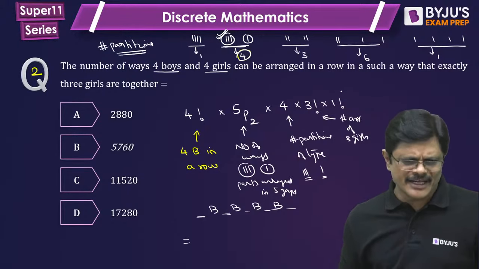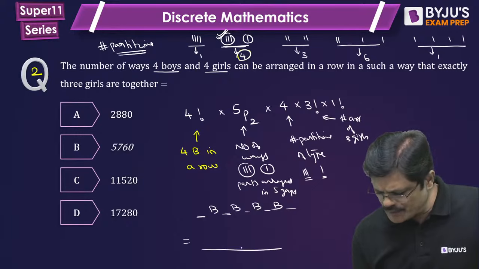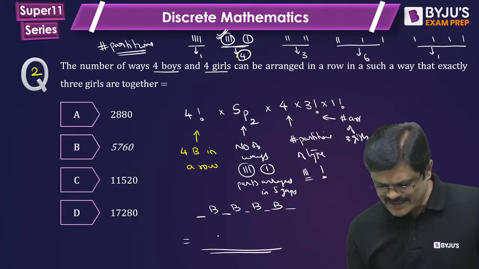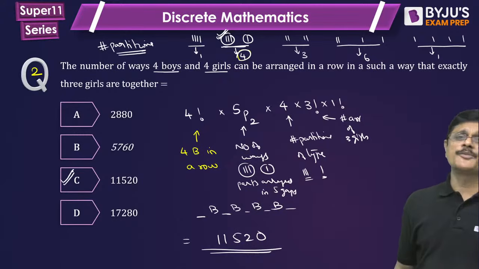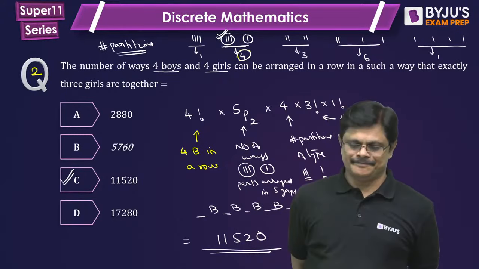And this is the number of arrangements of 1 girl. So when you simplify, you get the required answer. I think the answer is 11520, which is option C, my dear friends.